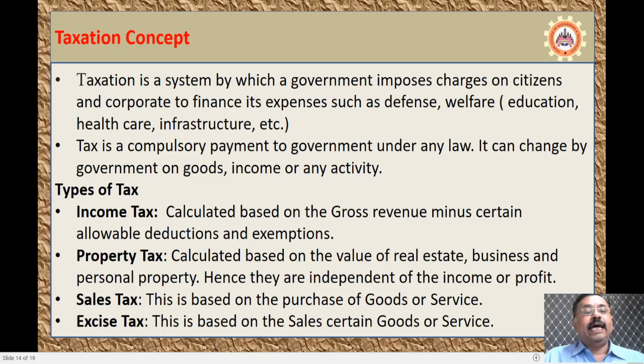The next one is the property tax. Property tax is calculated based on the earnings he is going to get from real estate, business, and personal property. Hence, it depends on the income or the profit that he is going to earn. That means, based on the level of income and the level of profit that he will be earning, the property tax will be imposed. Sales tax is based on the purchase of goods or services. Excise tax is based on the sales of certain goods and services.